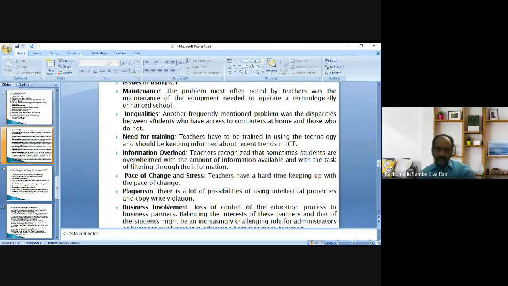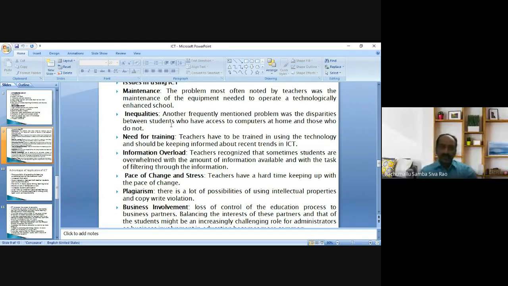Next, inequalities. Another frequently mentioned problem was the disparities between students who have access to computers at home and those who do not. This is also one of the issues, inequality. Some students don't have computers at their home, so they may become knowledge poor. Some students may have computers or laptops at their home, so they may become knowledge rich. So this is also one of the issues.